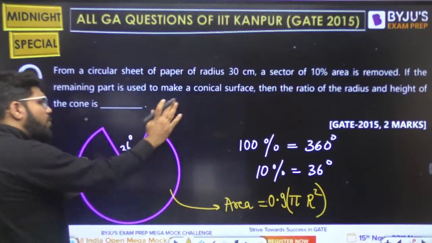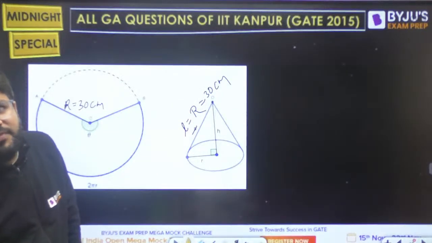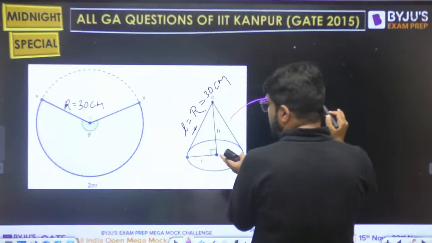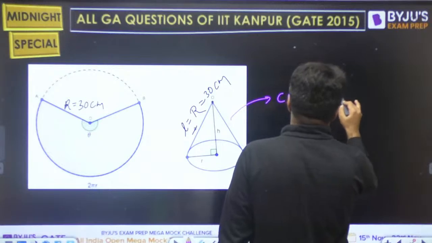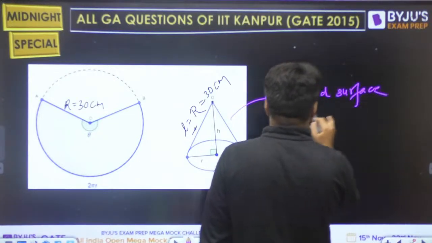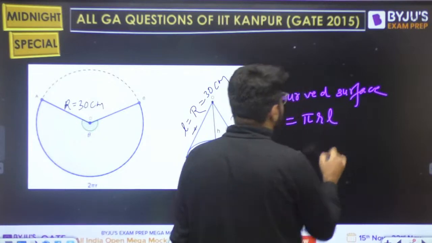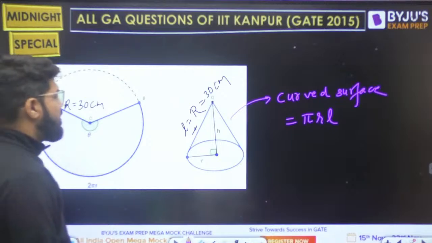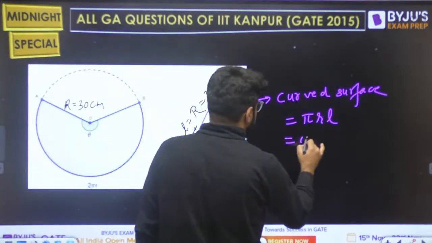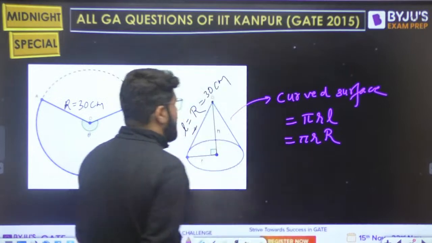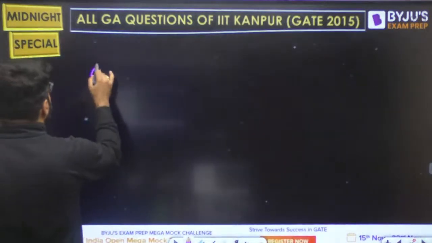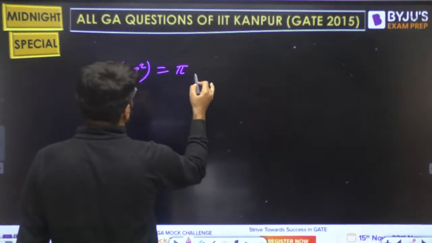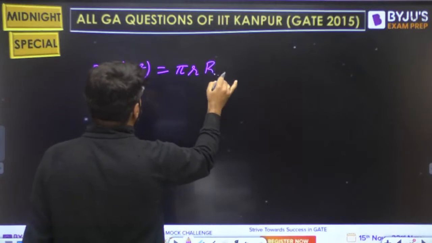Using this surface only, the cone has been constructed. So what should be the curved surface area? Bottom se ye hollow rahega, right? What is the formula for the curved surface area of a cone? It is pi r L, that is pi into r into capital R. So first of all, equate both of them. That 90% area, 0.9 pi R square, should be equal to pi into small r into capital R.